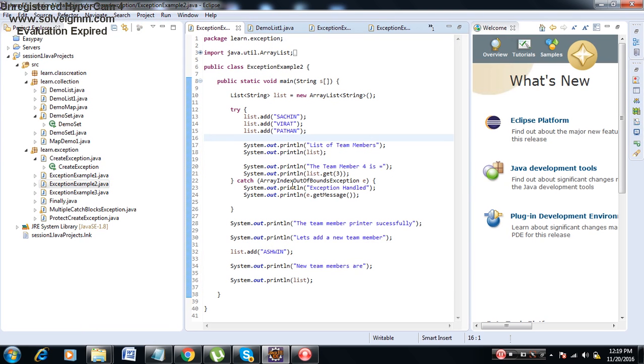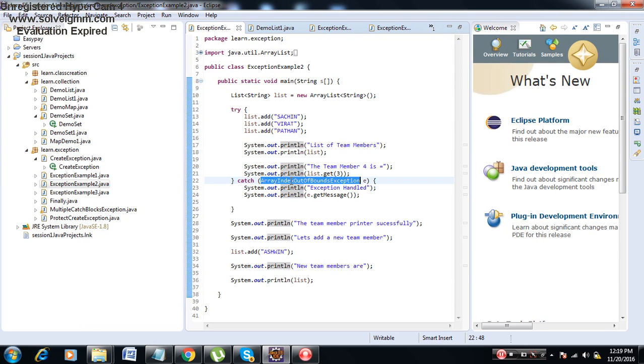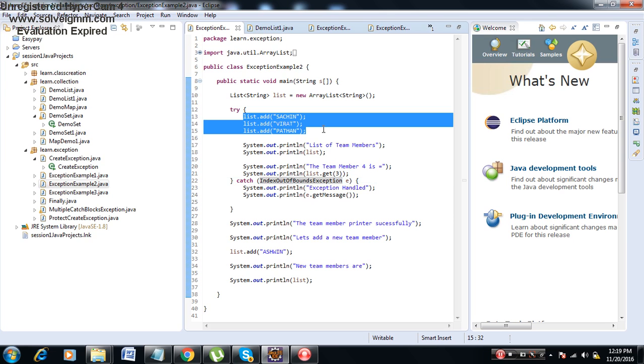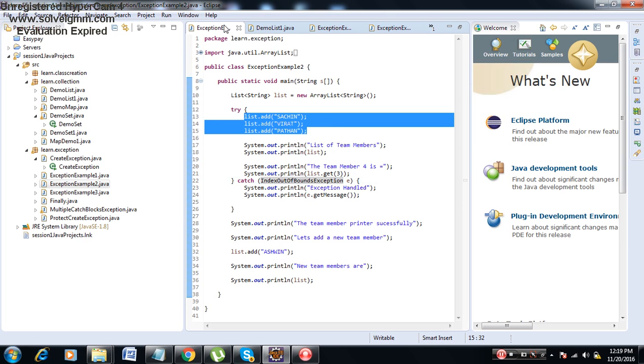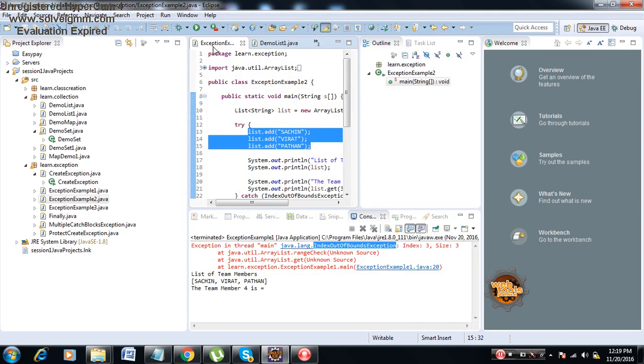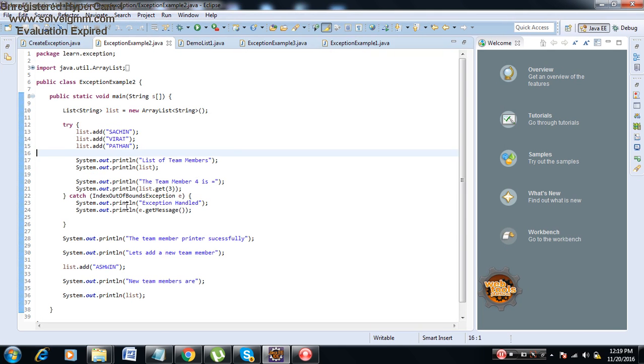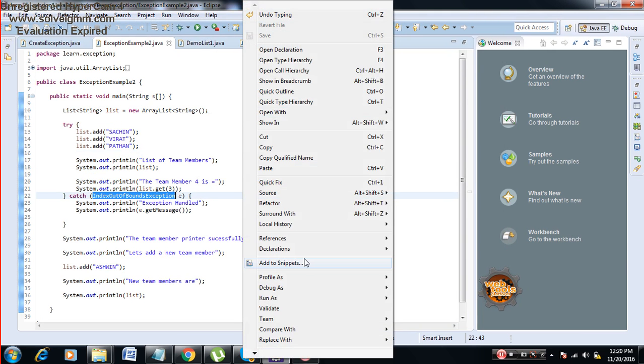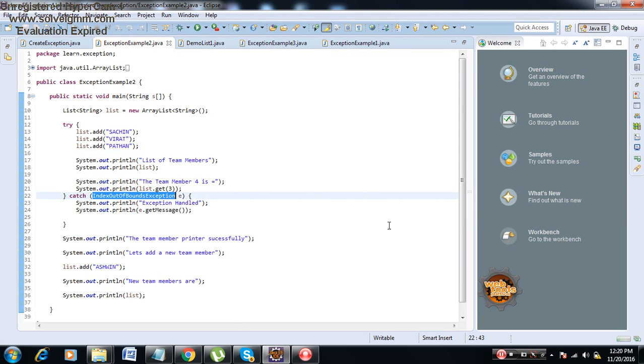See, what I had done is array index out of bound exception, but it is actually throwing index out of bound exception, because list is not an array. Array we define with square brackets, but nowhere in our project code do we use arrays. That's why I have not shown you that example. So now I have put index out of bound exception. I'll say right click, run as Java application.